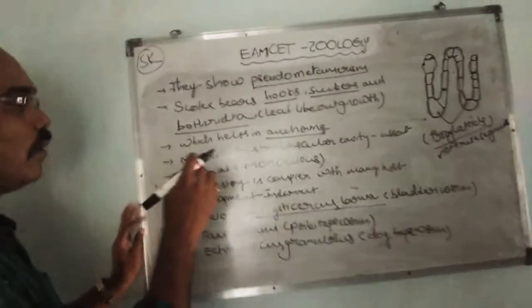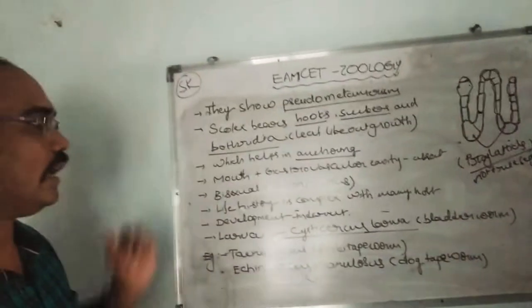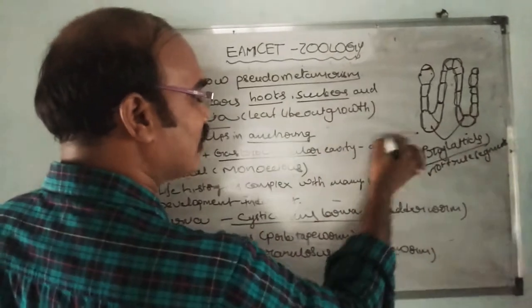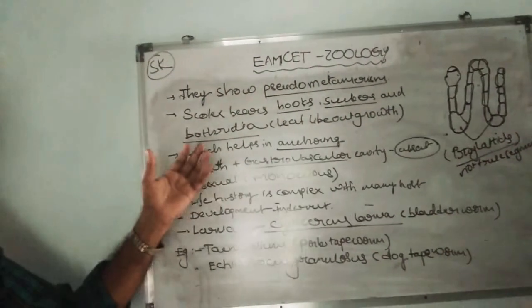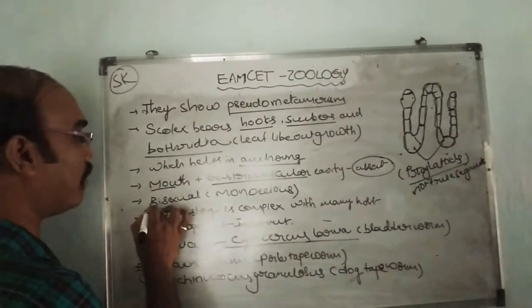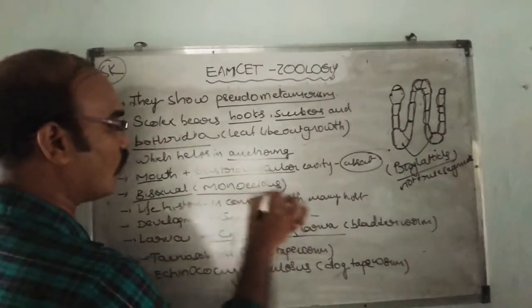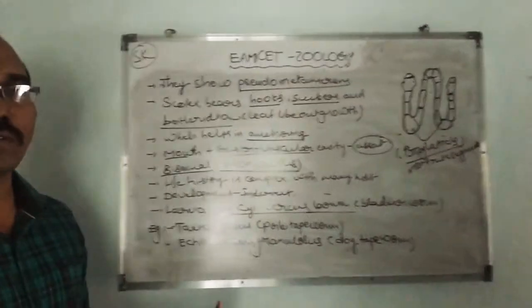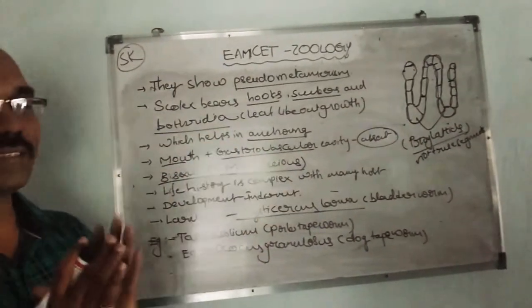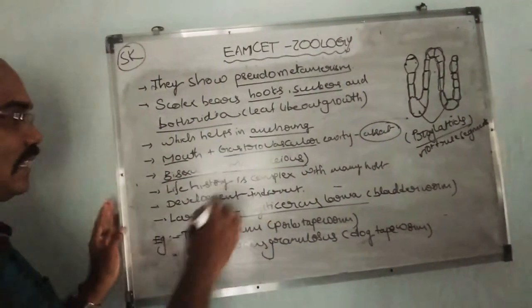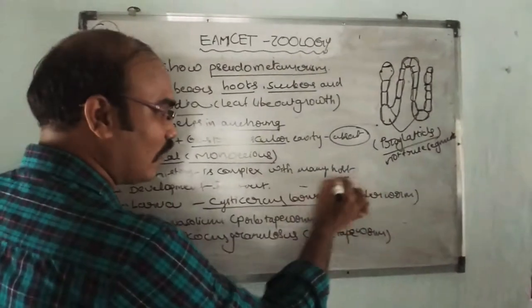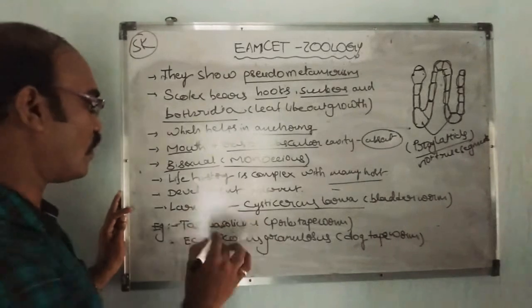Mouth and gastrovascular cavity are absent, and these are bisexual or monoecious, with both male and female reproductive organs in a single individual. The life history is more complex with many hosts.